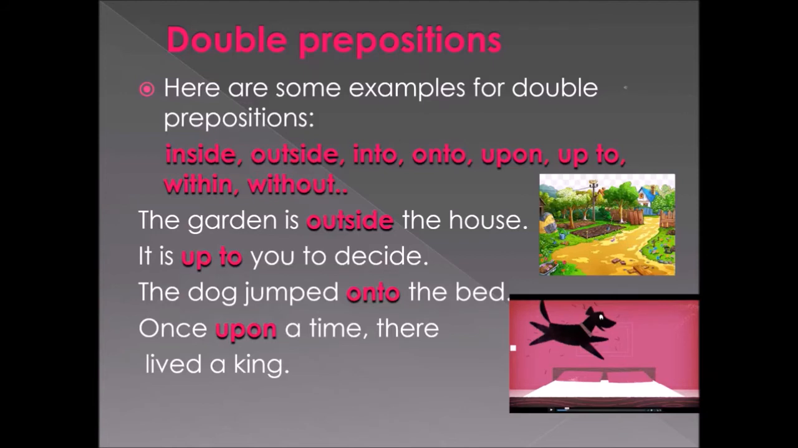Look at the first sentence. The garden is outside the house. Look at the picture. Where is the garden? So the garden is outside the house. So look at the next one. It is up to you to decide. Why are we using up to you? So the option is given to ourselves. So that's why they are saying it is up to you to decide.